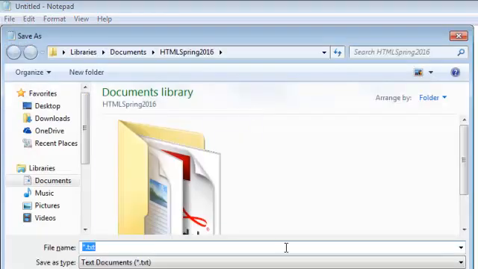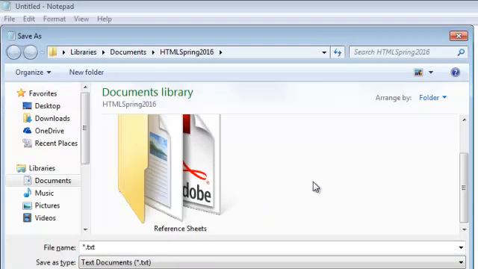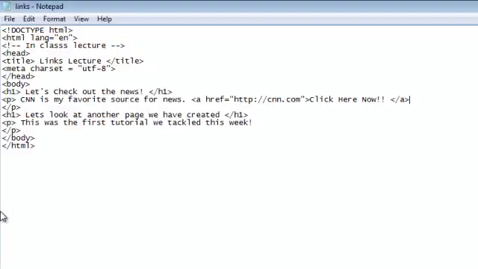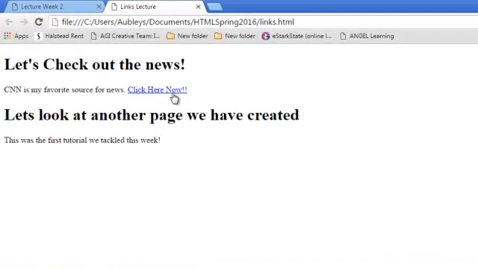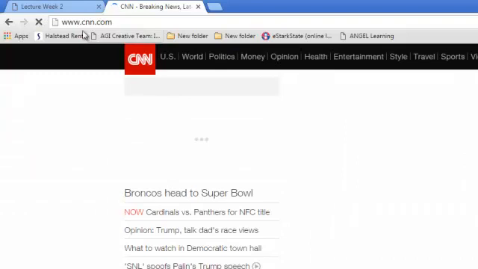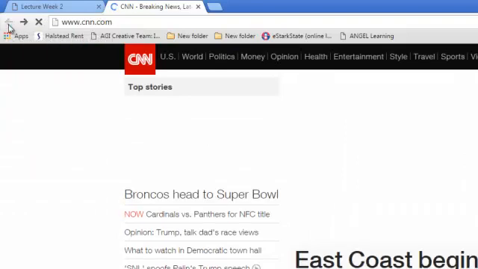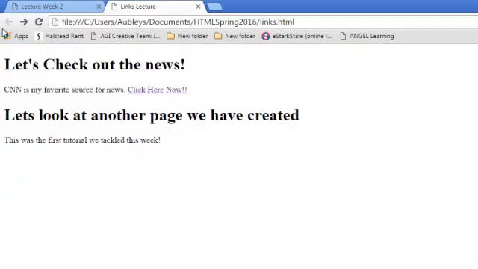And let's save our page. Go ahead and find a place to save it. I'm going to just call this links.html. I'll go back to my folder where I have my links document saved, and I'm going to test it. Now if I click on the link, it'll take me to CNN's website. Now I just hit the back button to get back to our page.